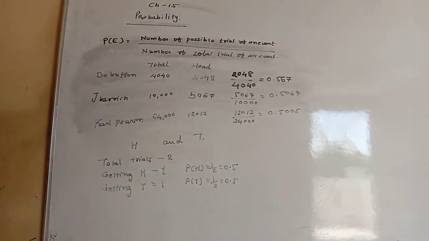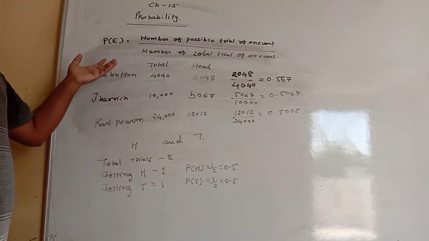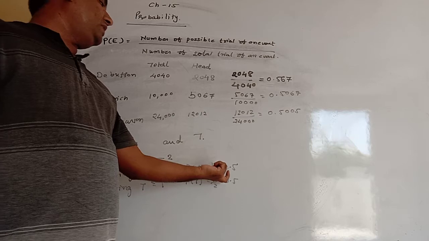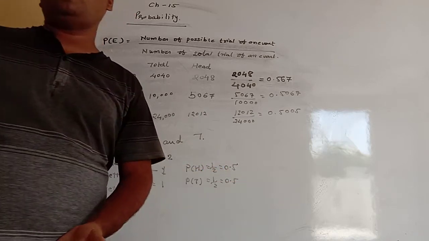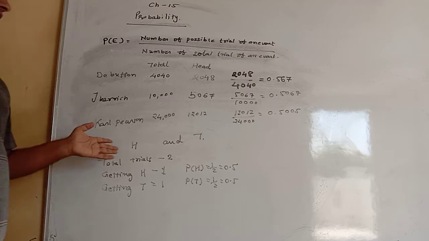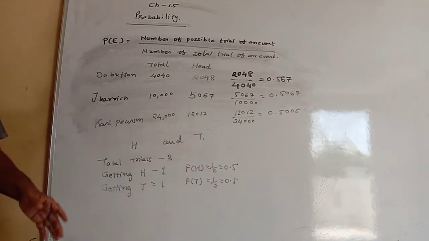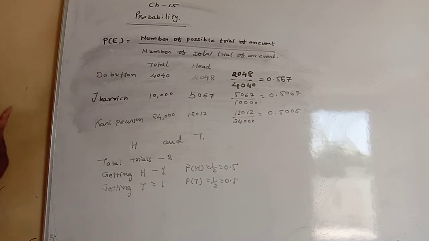So either experimentally or theoretically, the probability of getting head remains near 0.5. Theoretically it is accepted that the probability of getting head is 0.5 and getting tail is 0.5. In 10th standard we will study the theoretical approach of probability.